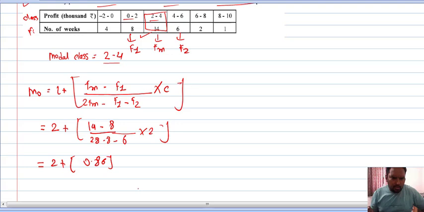Did you remember or not? If you are not able to round off up to 2 decimals, your answer will not match the textbook answer. Always round up to 2 decimals. Now 2 plus 0.86, so 2.86. And what is the unit? Profit in 1000. Clear?